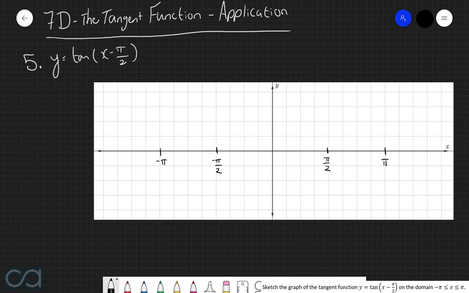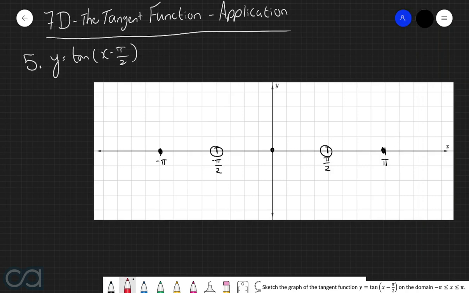Now, first thing that we're going to do here is plot out all the important points of the basic tan function of y equals tan of x. So for y equals tan of x, we have an x-intercept at negative pi, 0, and at positive pi. And we have vertical asymptotes at x equals negative pi over 2 and positive pi over 2. For now, we're going to represent all the vertical asymptotes with a hollow circle.